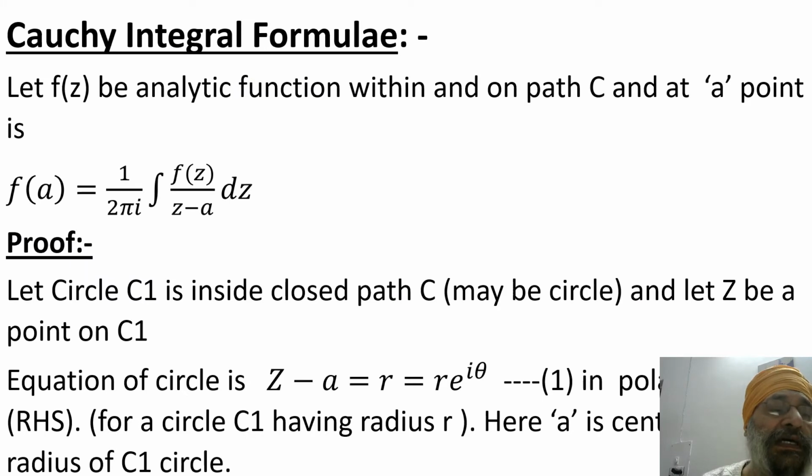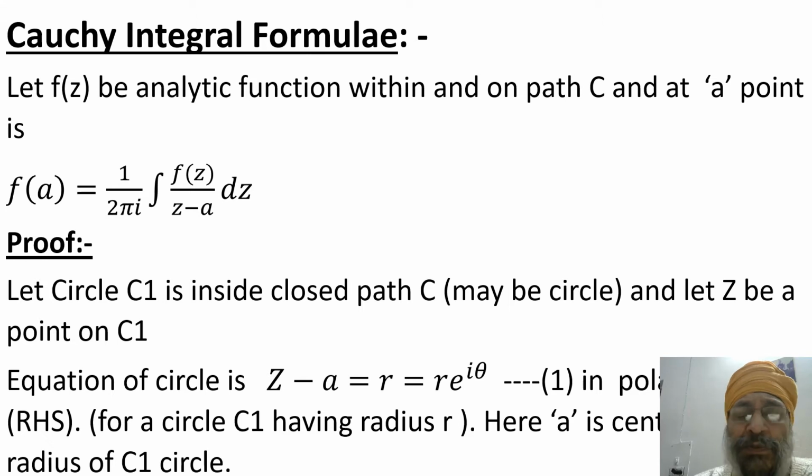Cauchy integral formula. Let f be any analytic function on the path C, and at point a we have to find it. f(a) is equal to 1 by 2 pi i, integral of f(z) by (z minus a) dz. Proof. Let the circle C1 be inside the closed path C. It can be a circle also. Path C can be any type of path.